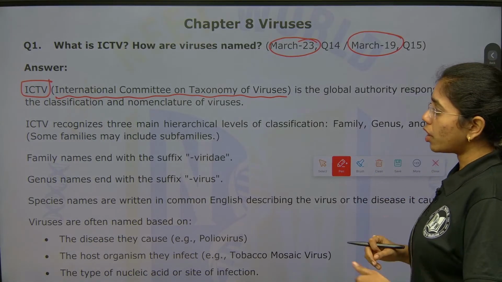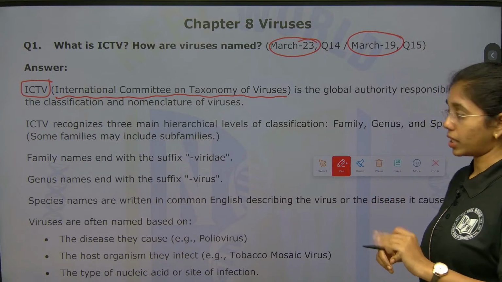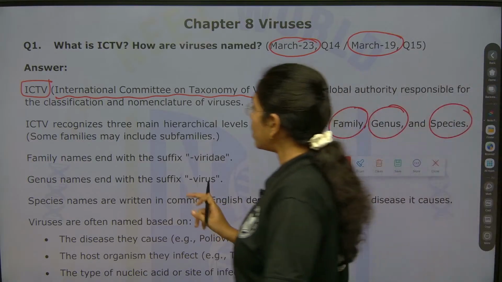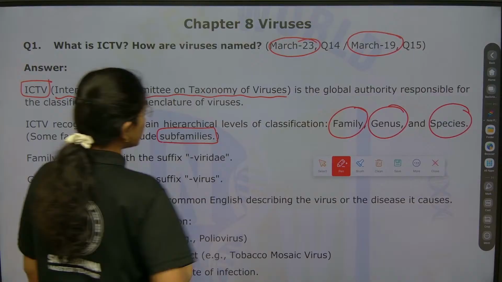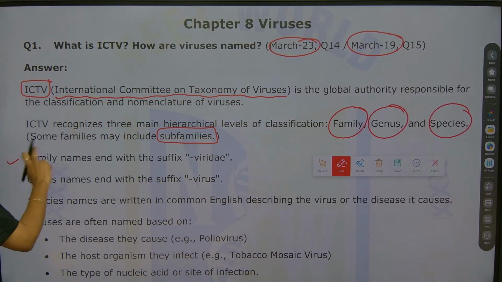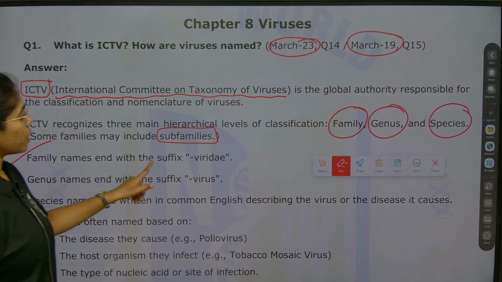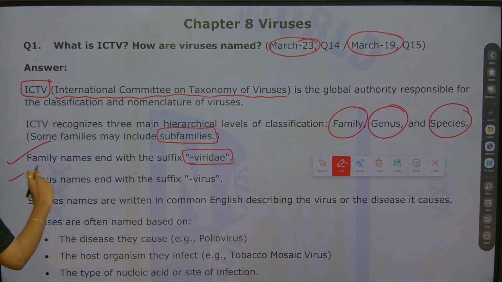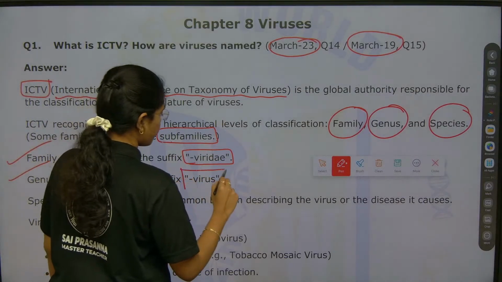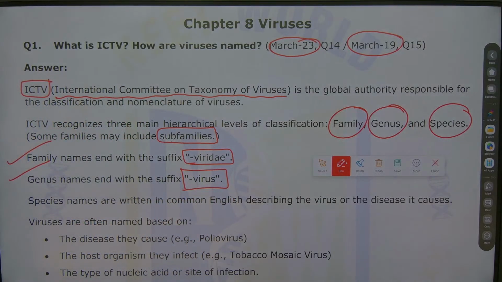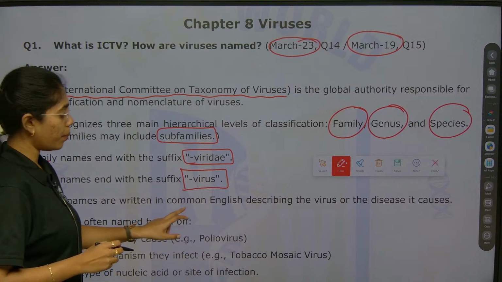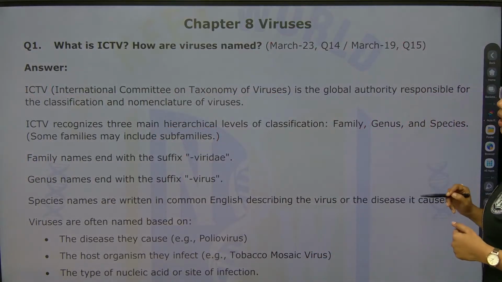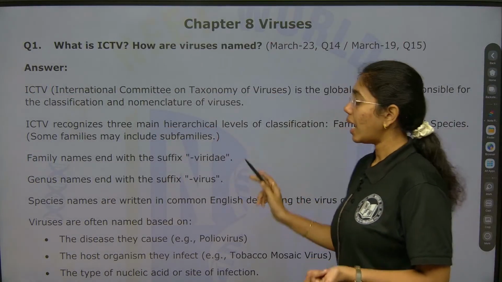Next, ICTV recognizes three main hierarchical levels of classification. First is family, then genus, then species. Some families may include subfamilies as well. Family names end with the suffix viridae. Genus names end with the suffix virus. Species names are written in common English, describing the virus and the diseases it causes. So here the suffixes of both family and genus are important.